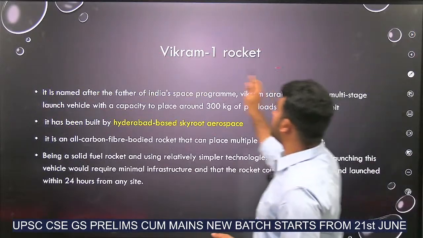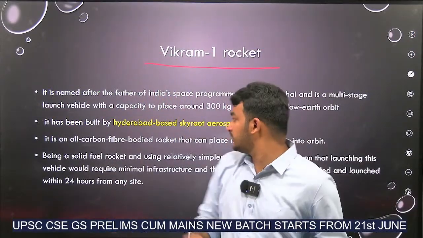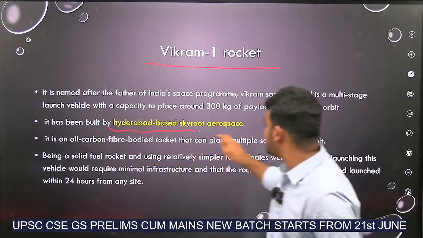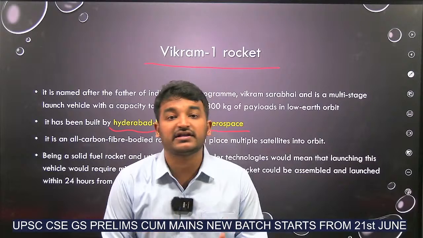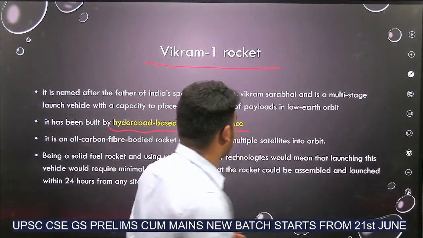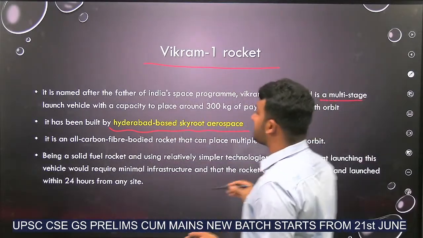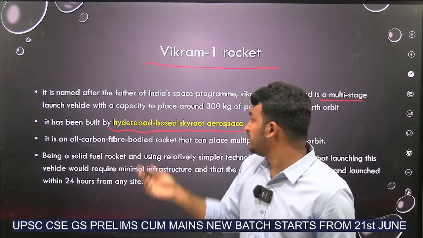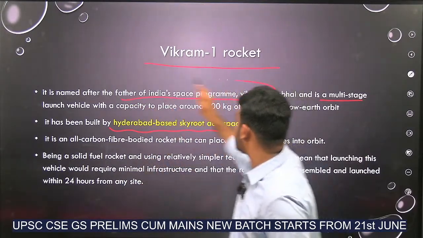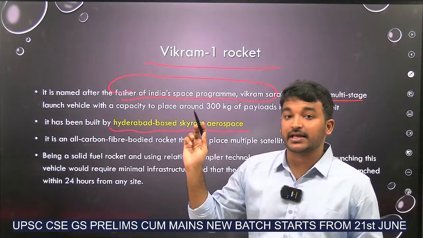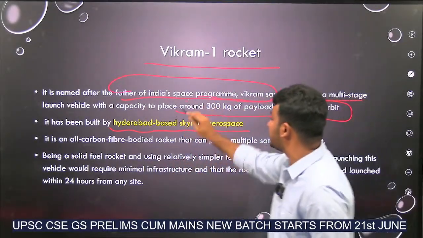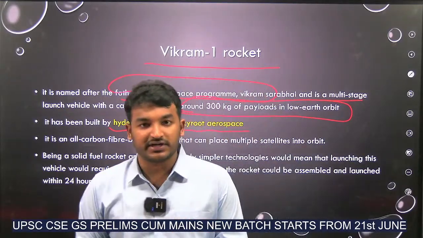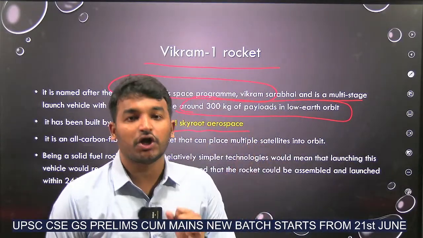Next, as I told you, this Vikram 1 rocket is developed by Hyderabad based Skyroot Aerospace, and this is the first privately built launch vehicle from India. It is named after the father of the Indian space program, Vikram Sarabhai sir, and it has the capacity to place around 300 kg of payloads in low Earth orbit. Remember this, students, it is very important. 300 kg of payloads in low Earth orbit.